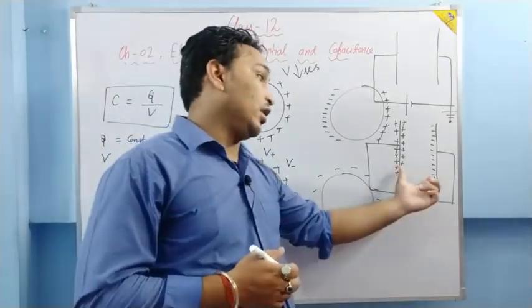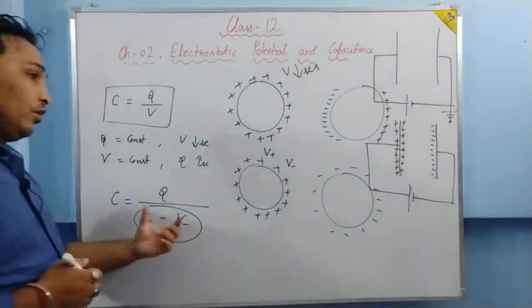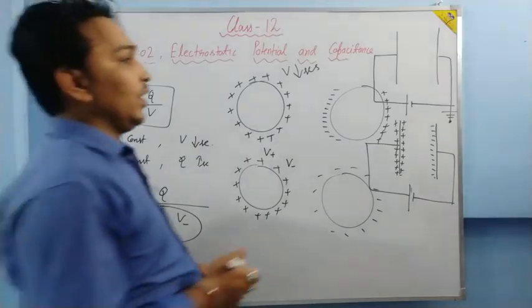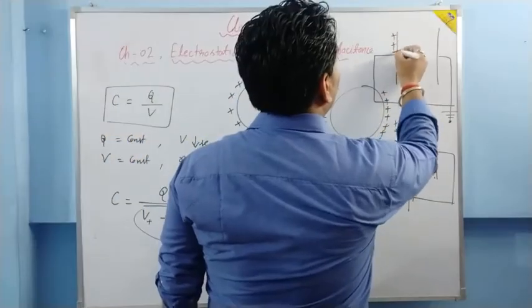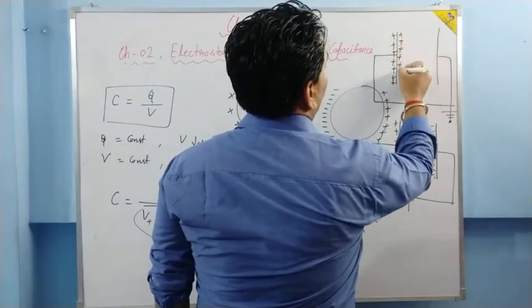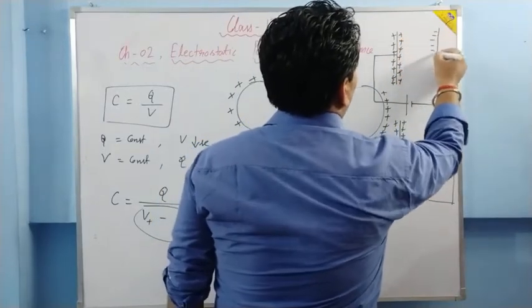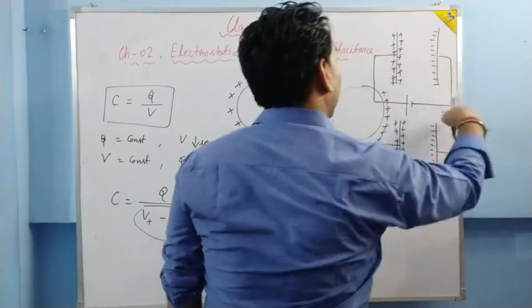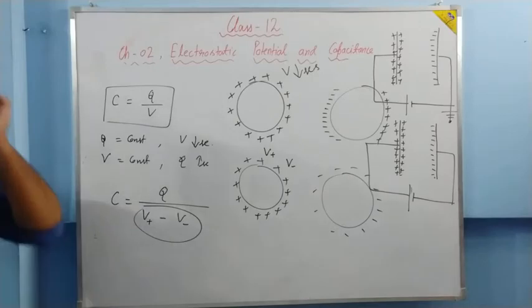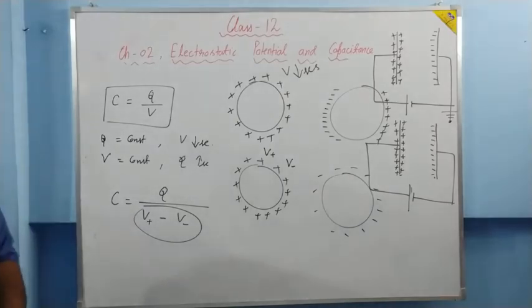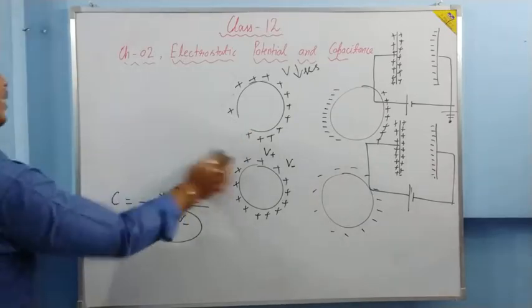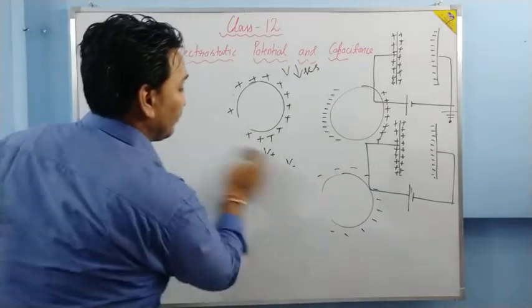And when potential difference decreases, capacitance increases. Here also the same thing happens. This is positive and this is negative. All the positive charges from this side go to the earth. Is it clear? So this is how the idea of the parallel plate capacitor comes about. And now our next topic is that only. What is a parallel plate capacitor?